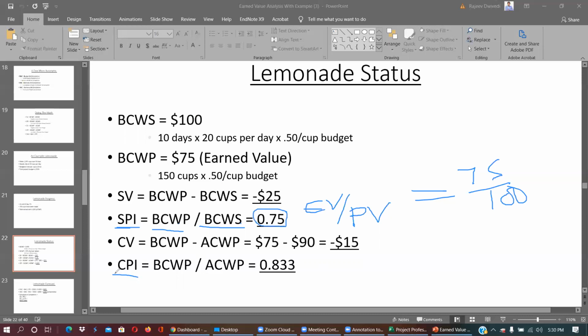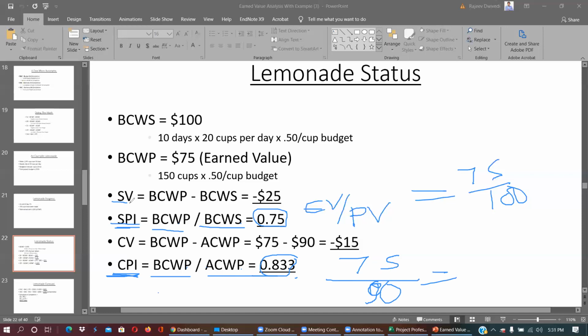Okay. Similarly, cost performance index is budgeted cost of work performed divided by actual cost of work performed. So basically the budgeted cost of work performed is 75. What is the actual cost? Actual cost is 90. And you divide, you get this. So you know these two parameters, CPI and SPI.